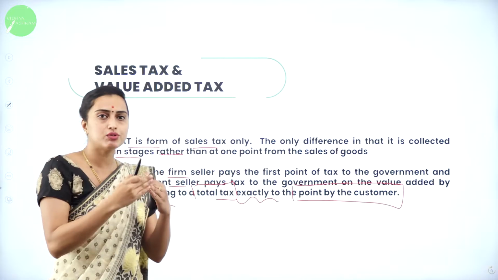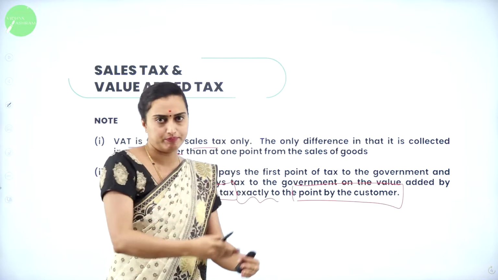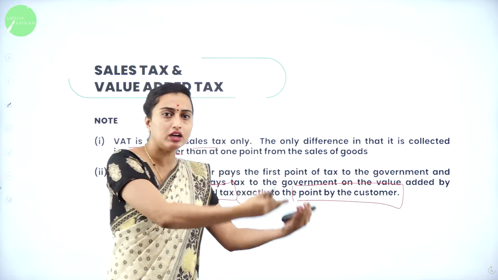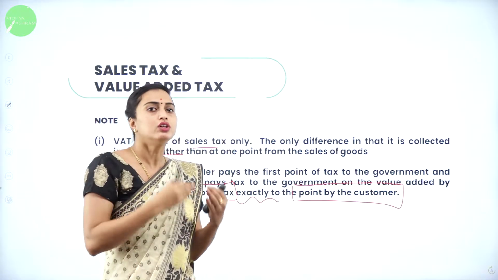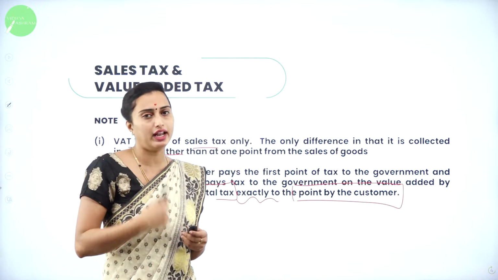That means he is going to pass the tax to the further ones under them, for example, shopkeeper to the customer, customer to the buyer. So they are going to pass that tax. That is what at one point they are going to collect.